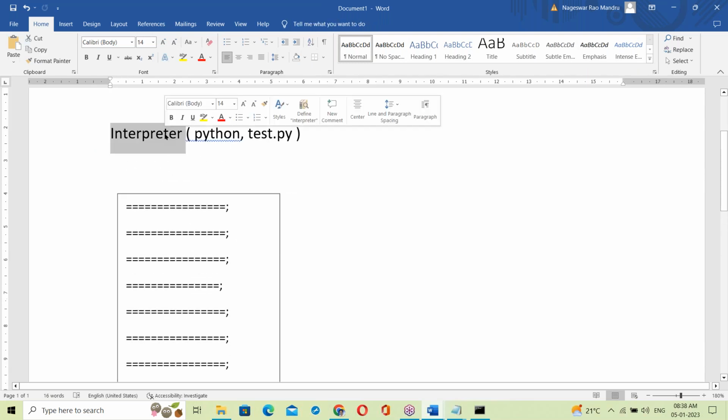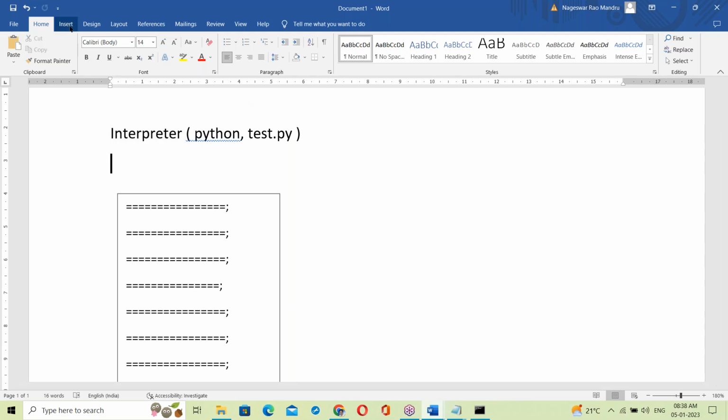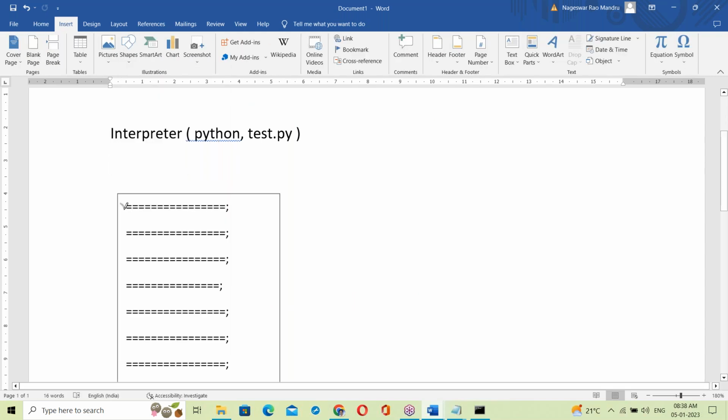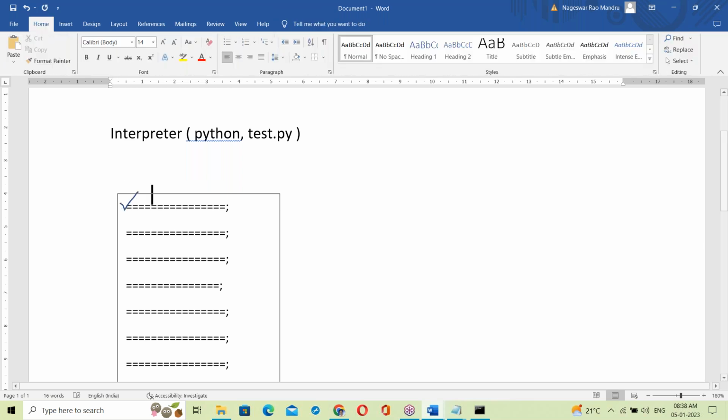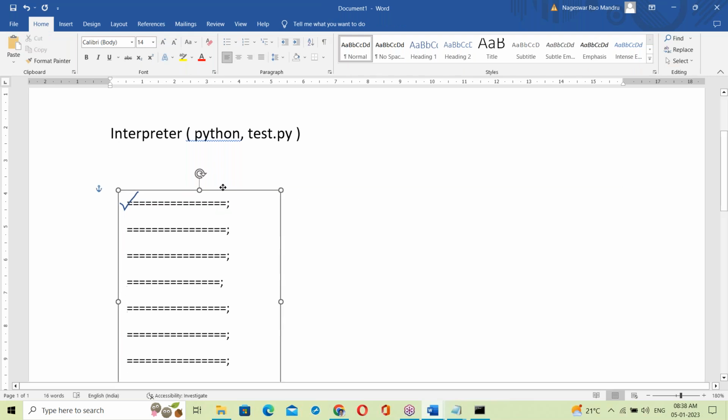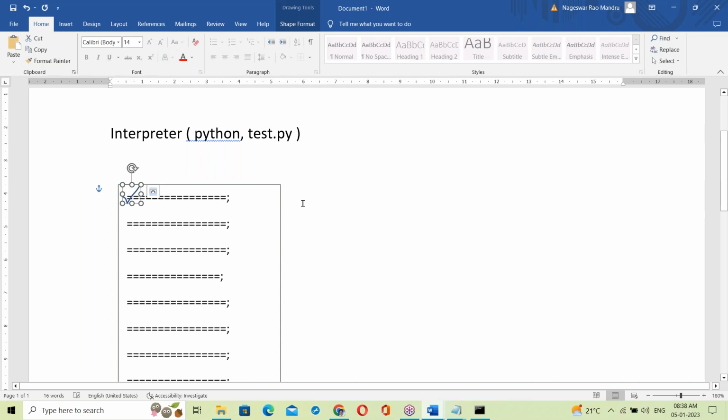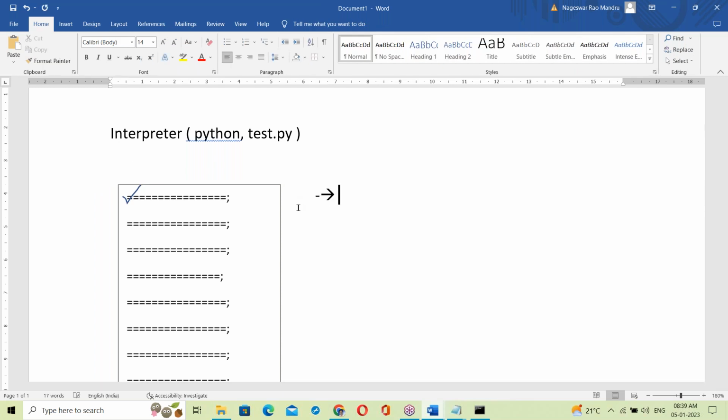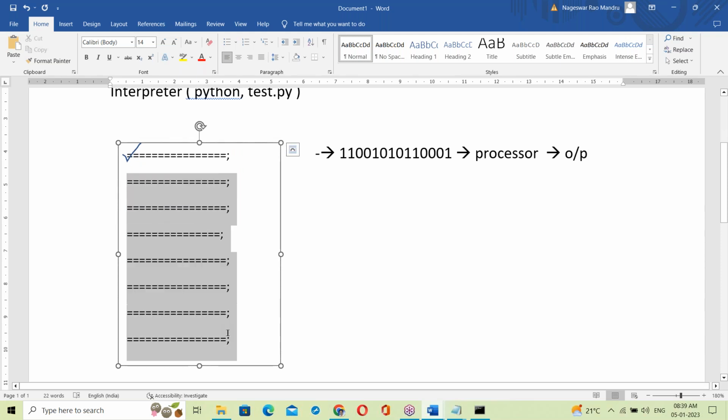Now how does the Python interpreter work here? First of all, it checks the first line, a equal 10. If it is correct, it simply converts the statement into binary format, zeros and ones, a system-understandable language. After converting, it is given to the processor. The processor takes that binary code, executes it and generates output.